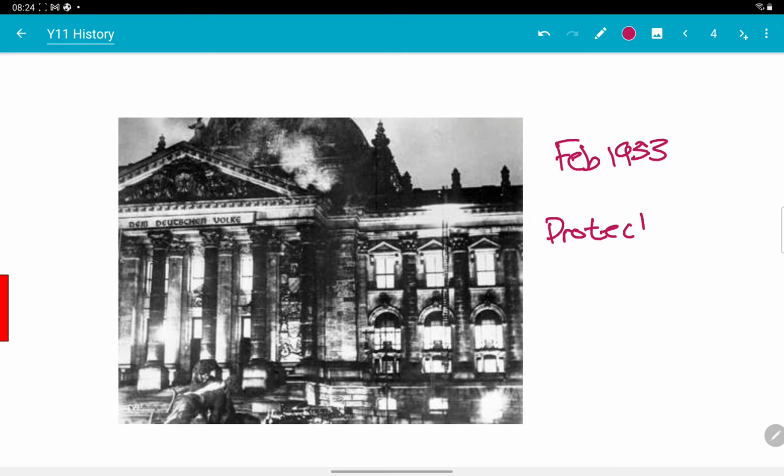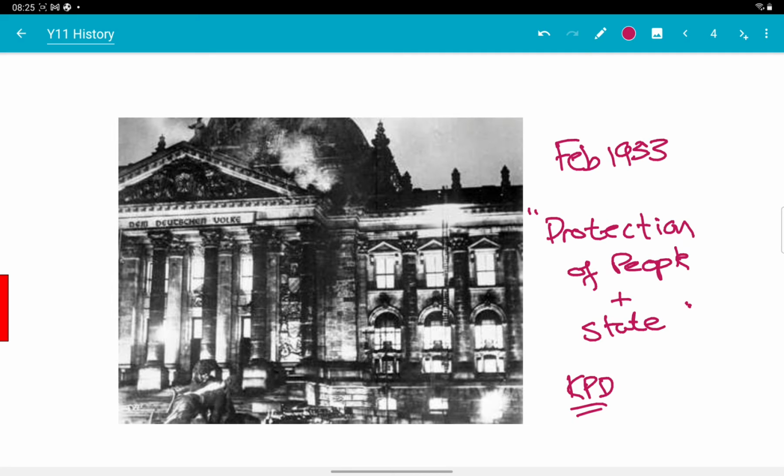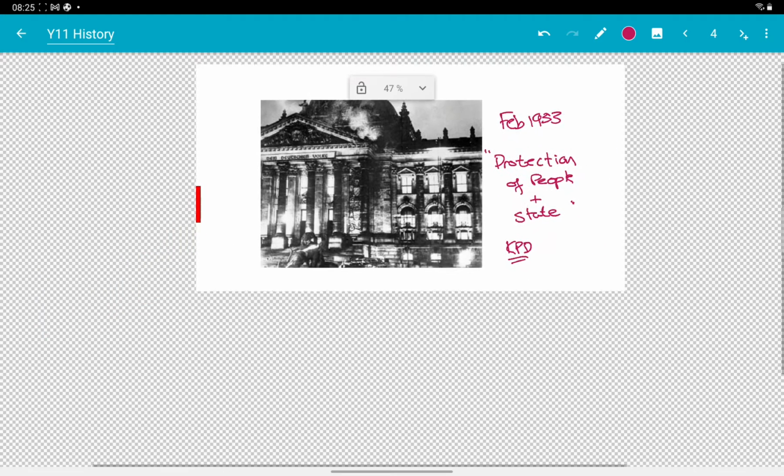I'll just write that down here. The law for the protection of people and state. And that allowed Hitler to round up the KPD, the Communist Party. And that increases his power because the Communist Party are a big threat to Hitler. They're one of the largest parties in the Reichstag, and the Communists are totally opposed to Hitler. They're his opposites, if you like. And therefore, this allows him to control them, and therefore his power increases.